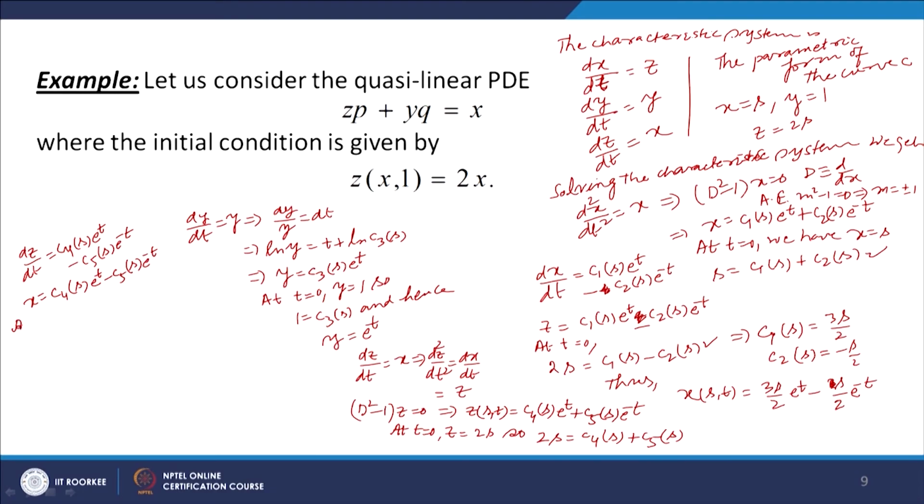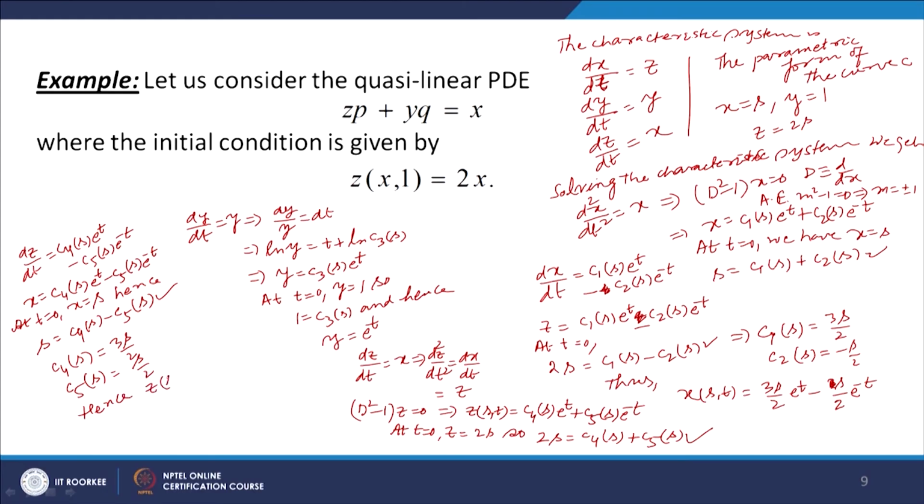So, at t equal to 0, x is given to be equal to s. So, s is equal to C4s minus C5s. Okay. Now, let us take this equation and this equation, and then determine the values of C4 and C5. So, when we add this equation with this, we get 2 C4s is equal to 3s. So, C4s then is equal to 3s by 2, and C5s will then be equal to s by 2, and so